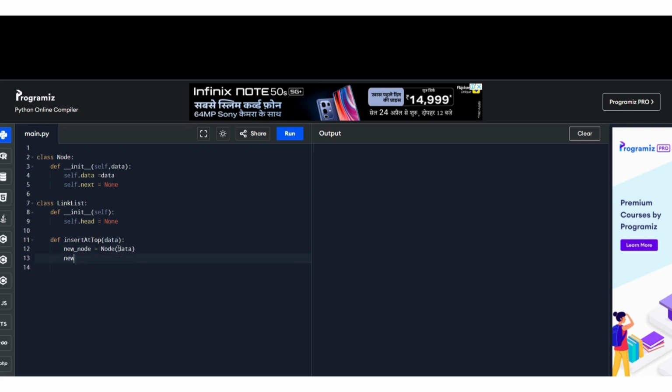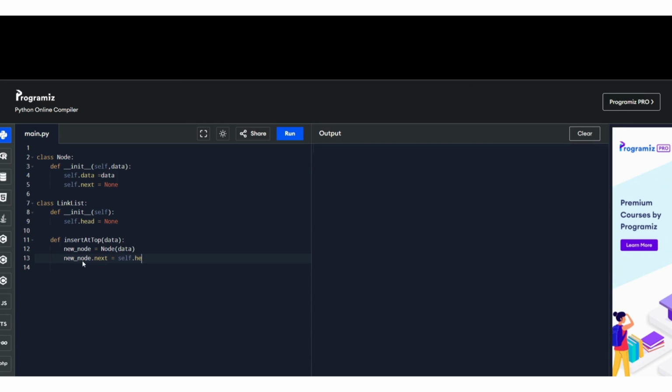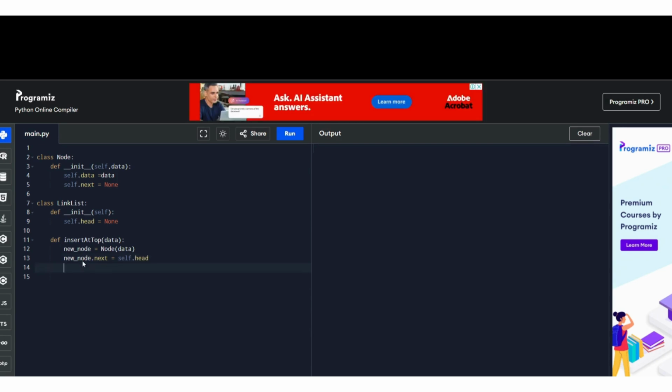Now I have assigned the data here. Now I need to assign the next value also so that it can be linked with the linked list. So new_node.next can point to self.head, right? And then self.head can be updated to new_node. Means whatever new node is there, we can update it as head so that it can come on top, right?